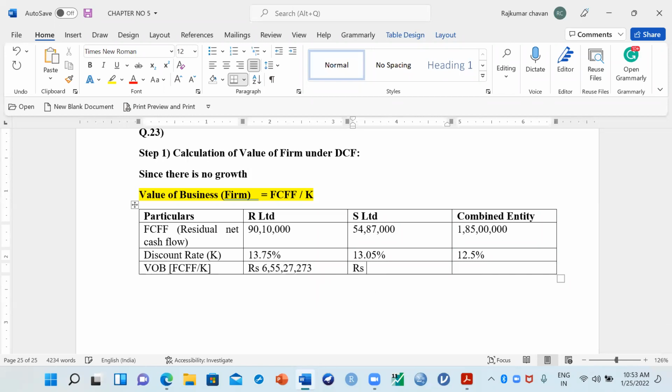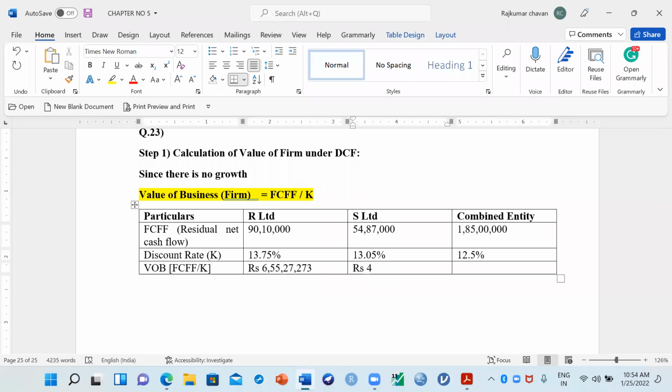Okay. What is the second firm value? Just put it in the chat box. Four crores.